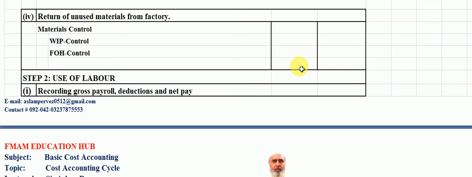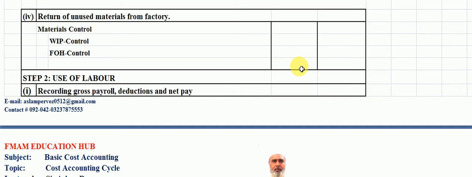Initially, total payroll is posted to the payroll control account. In contrast to materials, labor is not acquired and stored before its use in production. Therefore, payroll control is not an inventory account. It is simply a clearing account where total payroll for the pay period is temporarily recorded and then transferred to appropriate accounts.